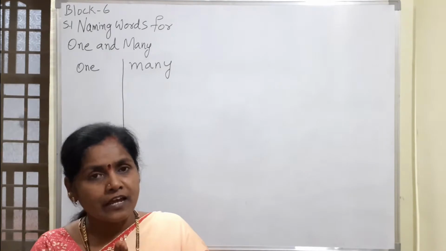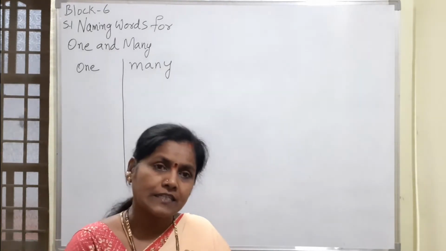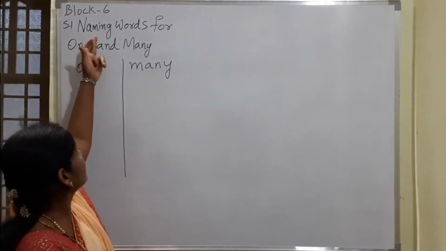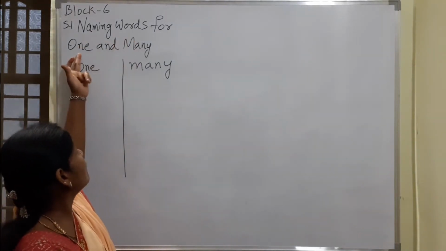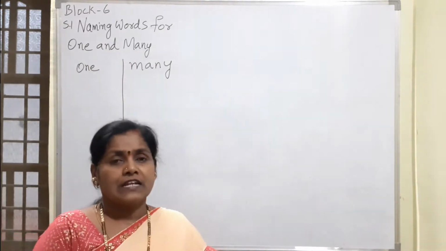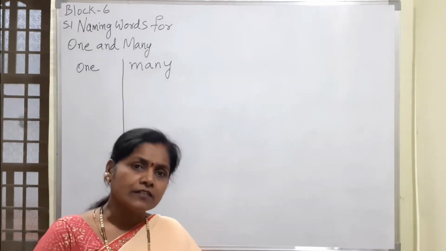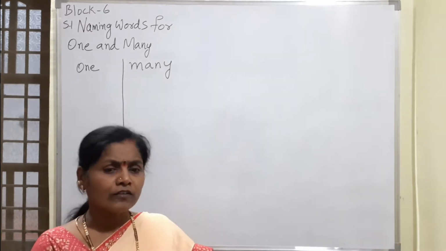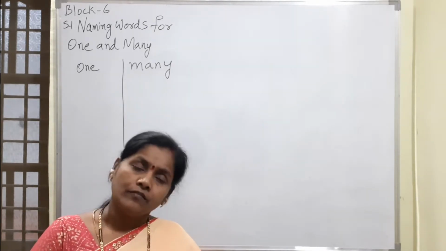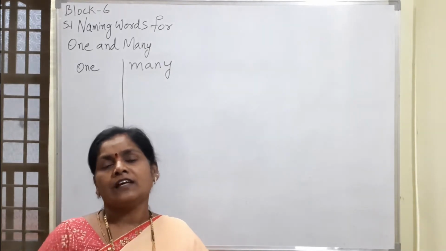Okay, so now today we are going to start block 6. In this block 6, first we are going to learn about the naming words for one and many. Before we start this, I would like to tell you what these naming words are. Now all of you are sitting at one place and you are watching the video and understanding the things whatever we are saying.